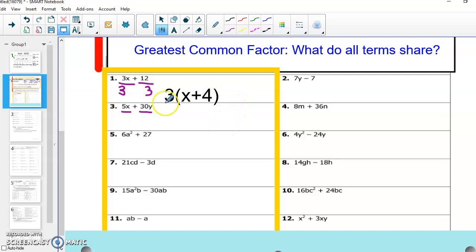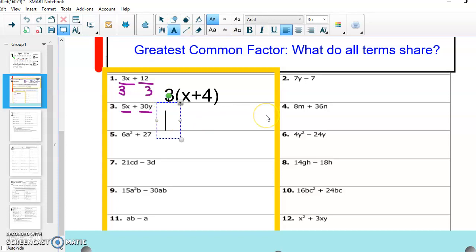that there is 1 and 30 that goes into 30, 2 and 15, 3 and 10, but I also know that 5 goes into 30. So I see that 5 is a common factor. It's a number that both of them share. So I'm going to take out a 5, and then I need to decide, is there a letter that both of them share? Well, the 5 and the x get multiplied together, the 30 and the y get multiplied together, so there is no letter that they both share. So I can't take out a letter that's common for both of them.